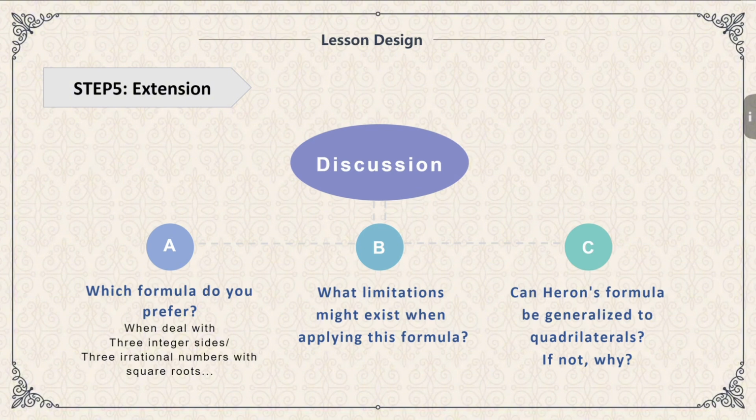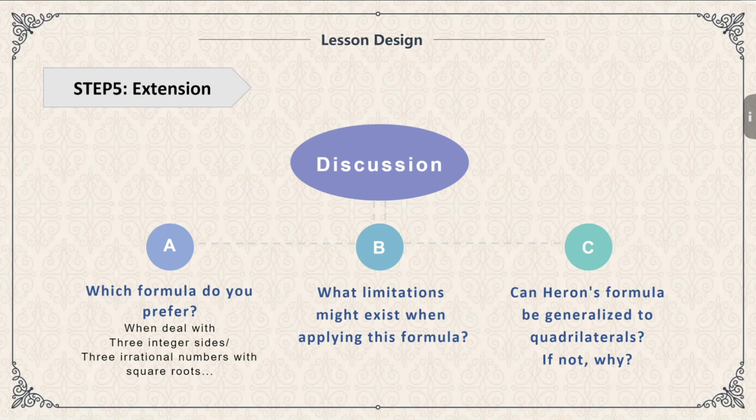Then, in step 5, we encourage students to have some extension thinking with Heron's formula. For example, which formula or method do they prefer using in different contexts? Maybe Heron's formula is convenient to calculate any type of triangle area. But when dealing with a triangle which has three irrational square root sides, compared with Heron's formula, Qin Jiushao's formula is much easier and time-saving to use.